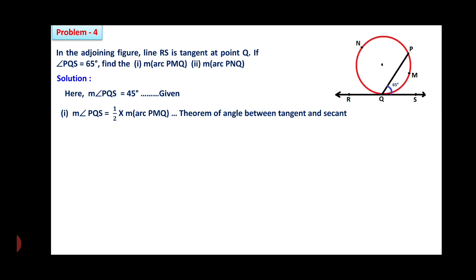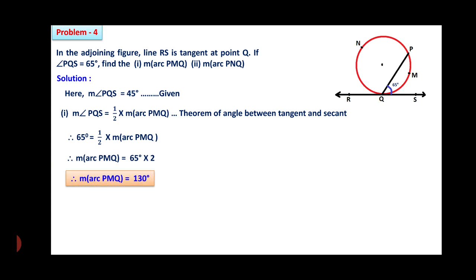Therefore, the measurement of angle PQS is equal to half into the measurement of arc PMQ. That is the theorem of angle between tangent and secant. Substitute the value of PQS. Therefore, 65 degrees is equal to half into the measurement of arc PMQ. Therefore, the measurement of arc PMQ is equal to 65 into 2. Therefore, the measurement of arc PMQ is equal to 130 degrees.